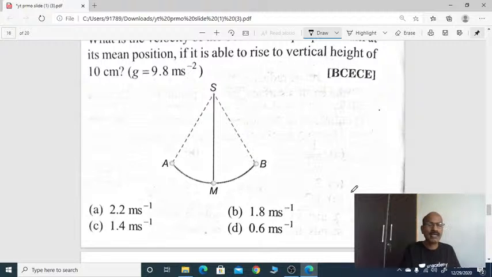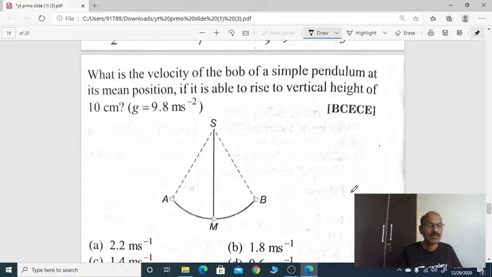Right, and you can see here, what is the velocity of a bob of a simple pendulum at its mean position here. Right, this is the mean position, these two extreme positions. What is the velocity of the bob of the simple pendulum at its mean position, if it is able to rise vertical height 10 centimeter?